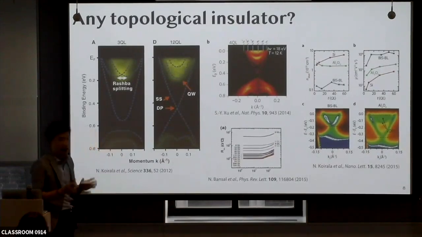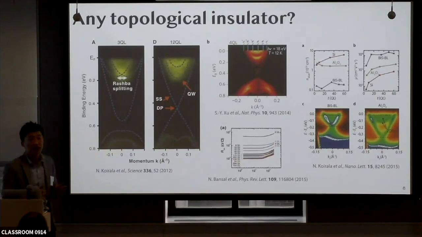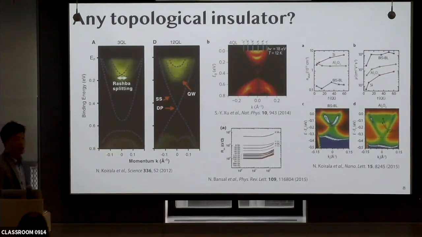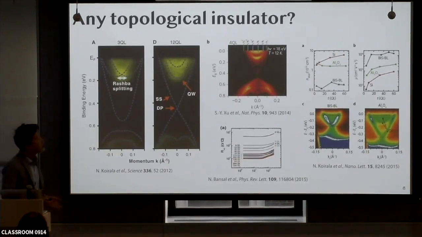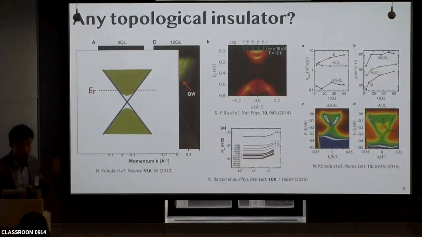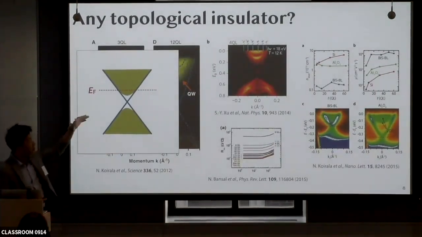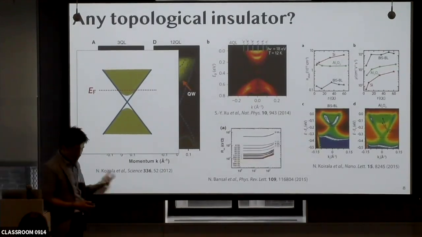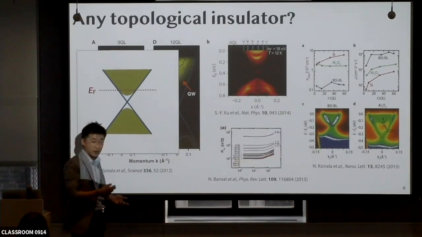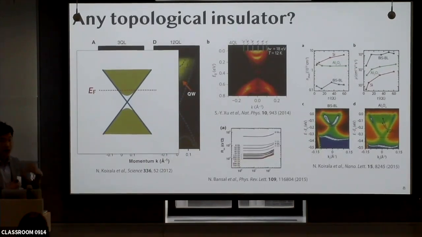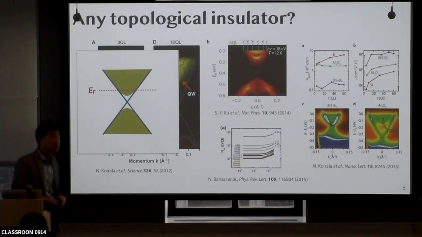So now the question is, can any topological insulator be used for that? Here is some representative results of well-known topological insulators. But all the results indicate that the band structure of most TIs looks like this. So the Fermi level crosses bulk states as well as the boundary states. So every time we measure transport properties from such a topological insulator, we always have a mixture of particles described by the Dirac equation and the Schrödinger equation.